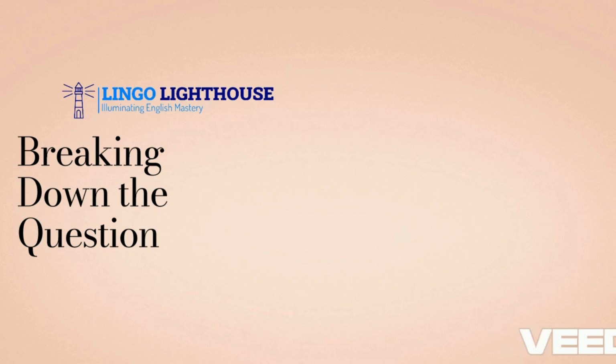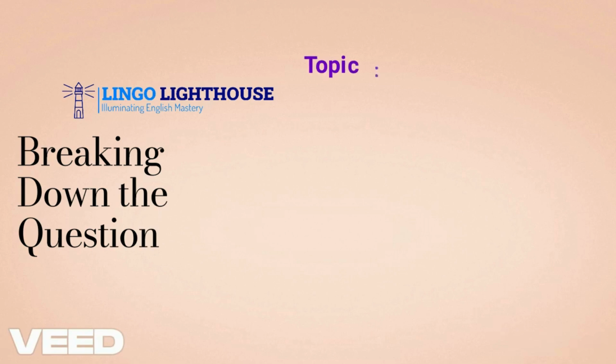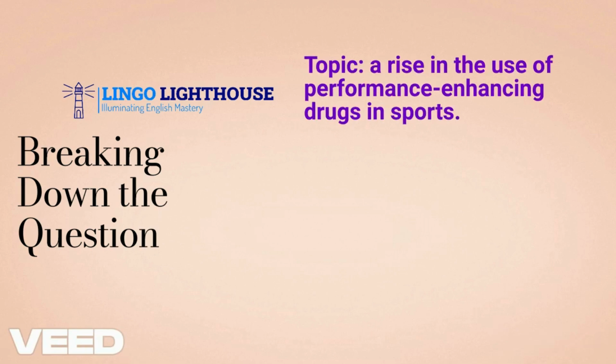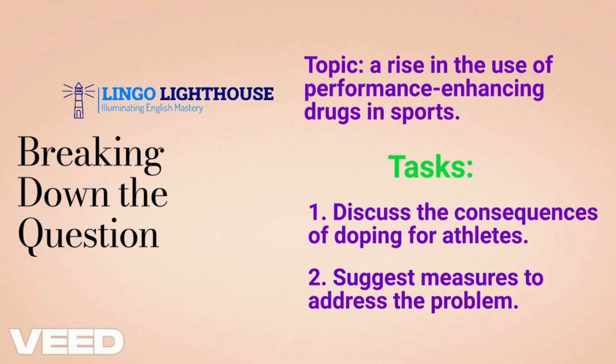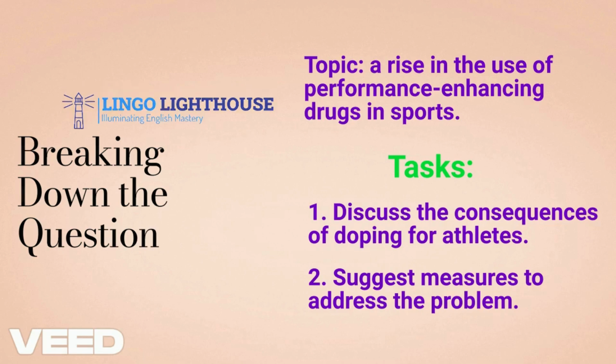Now let's break the question into smaller, manageable pieces. Start by identifying the topic. What is the question about? Here, the topic is the rise of performance-enhancing drugs in sports. The task words: what do you need to do? In this case, you need to discuss the consequences for athletes and suggest measures to address the problem. Keywords: look for specific words that shape your ideas. Here, words like consequences, measures, and doping are essential. They'll help you stay focused.